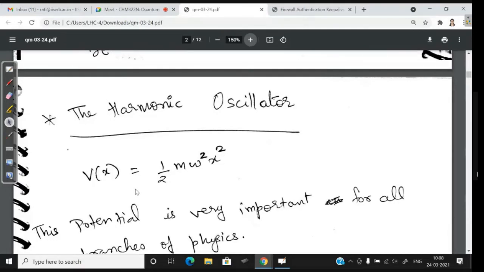Also, this potential represents a particle of mass m oscillating with an angular velocity omega. If you consider a diatomic molecule, then the effective mass of the diatomic molecule will be the average of the two masses, right? Because there are two atoms, so the average of the two.